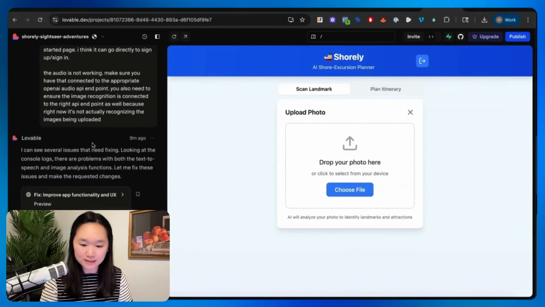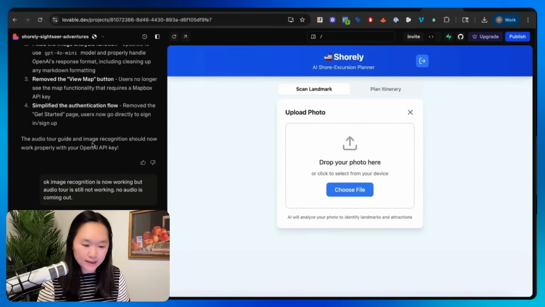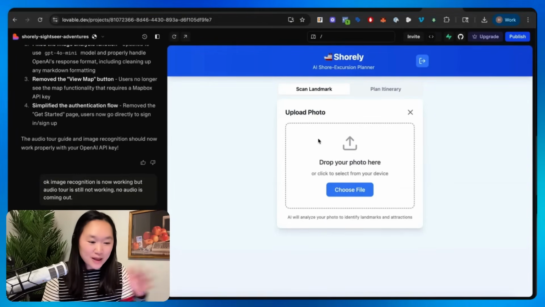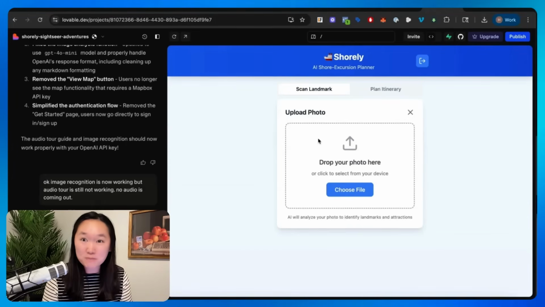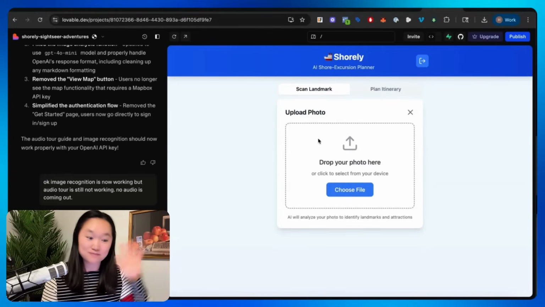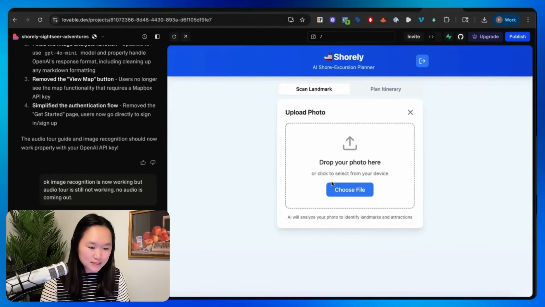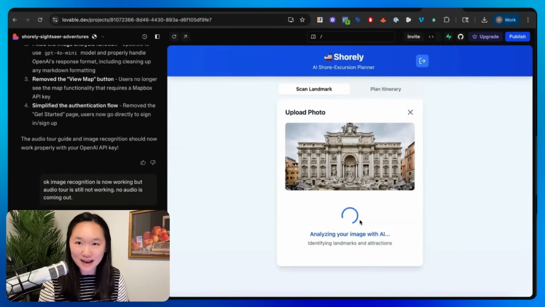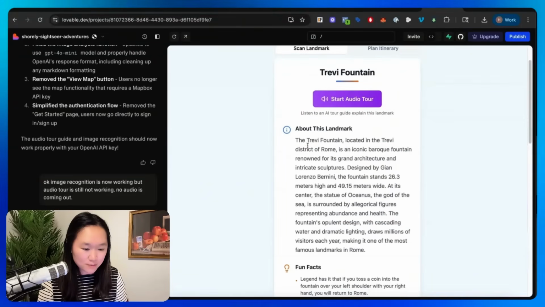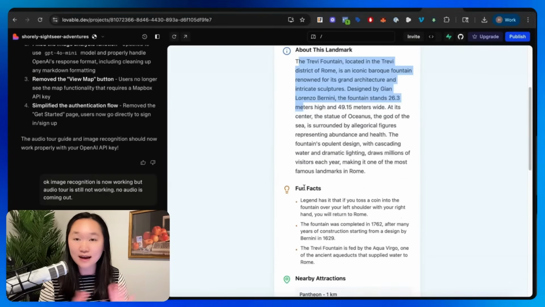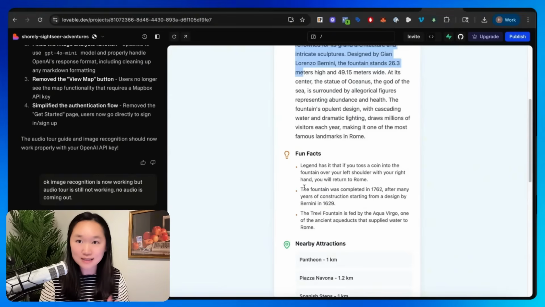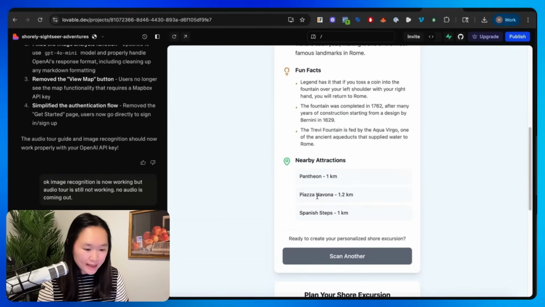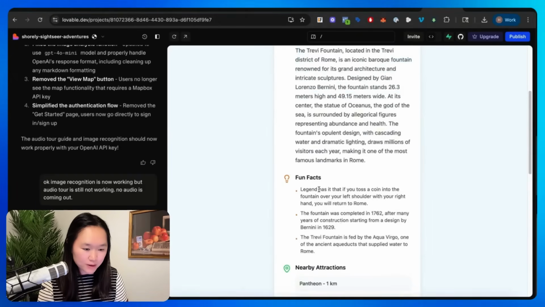And I just described in everyday English what wasn't working, and the AI was actually able to fix that. So everything that you see here was completely made by AI, like mind blowing. And so let's give it a test here. Let me upload a photo, and this one's of the Trevi Fountain out in Rome. And you can see the AI is now analyzing this photo and is telling me exactly what it is. Like there's no other prompts in this. I didn't tell it what was in the photo. And it gives me some fun facts about this monument.